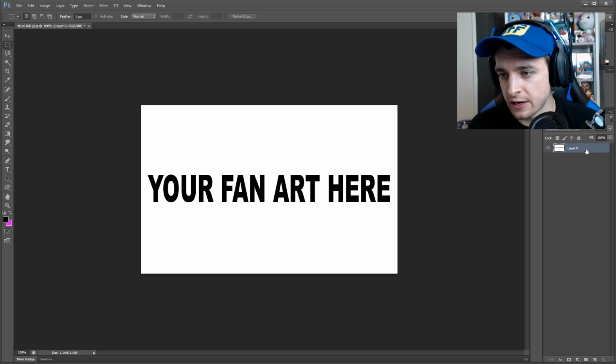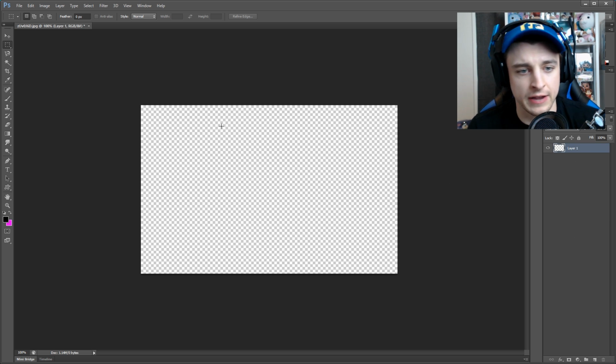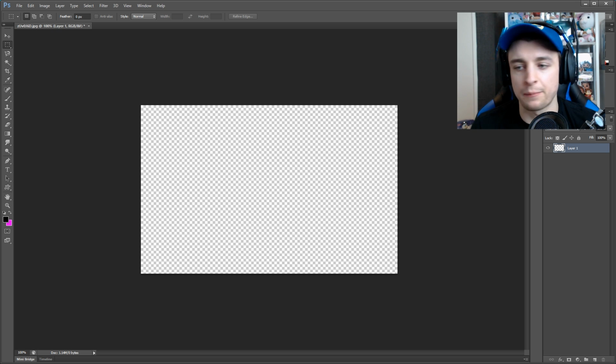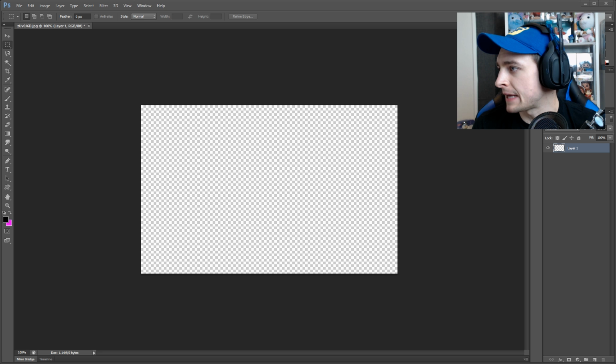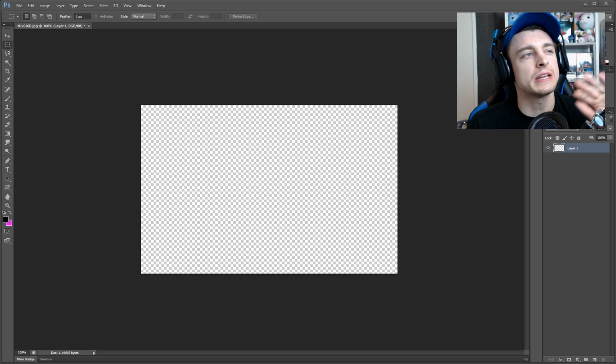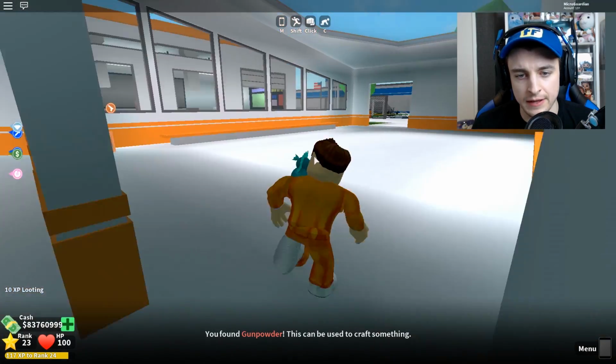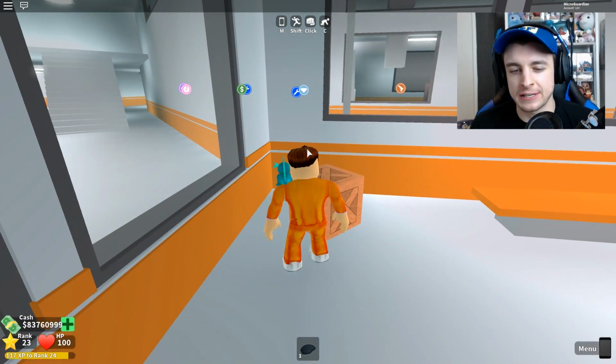Can I delete this layer, or just because there's nothing else there? Let's make a new layer and let's delete this your art here. Okay, so here's our blank layer. First thing I think we need to do is start out with a pretty background. So let me go into Mad City and let's take a screenshot and get a really pretty Mad City background.